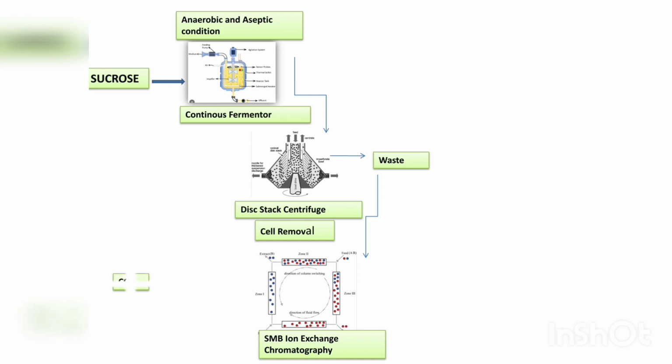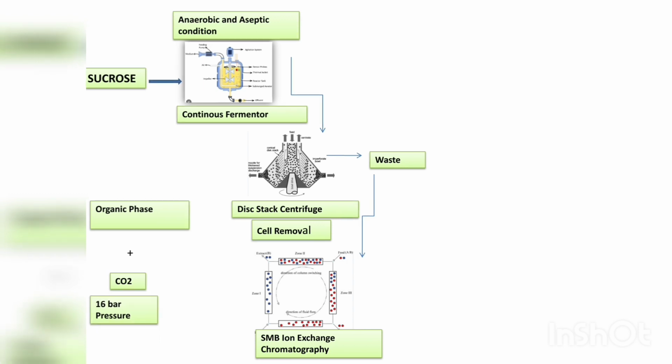For this problem, preloaded carbon dioxide gas is used to lower the pH, and an organic phase is used. To dissolve a sufficient amount of carbon dioxide, relatively high pressure is used, mainly 16 bar. Carbon dioxide lowers the pH and converts the acrylate salt into acrylic acid.